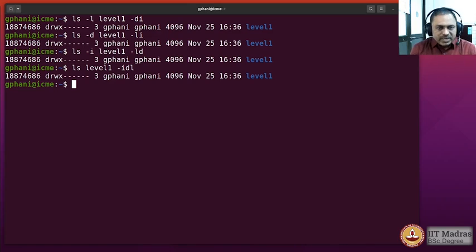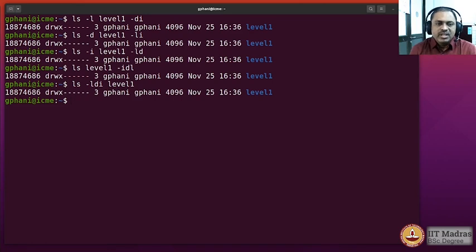Now this flexibility in terms of giving the option either before or after the argument is not available with every command, because sometimes some of the options require the argument to immediately follow them, in which case the sequence of how you provide them on the command line would be quite important. So generally it's a good idea to follow the sequence in this following manner, where the options are in the middle and collected together as far as possible, and then the arguments are following after that.